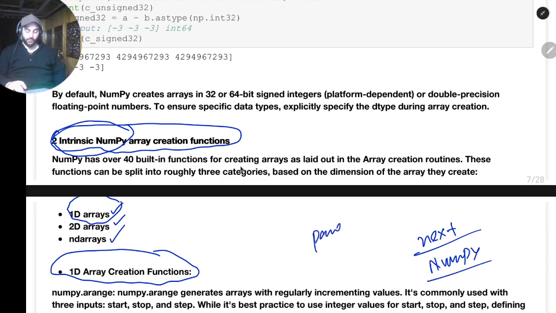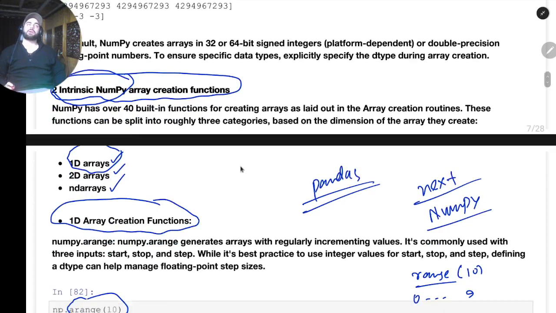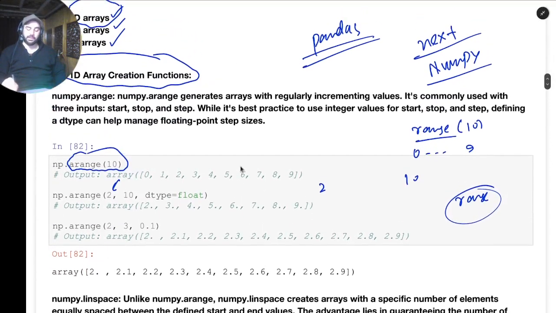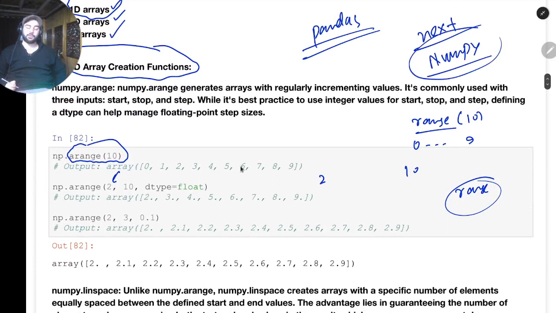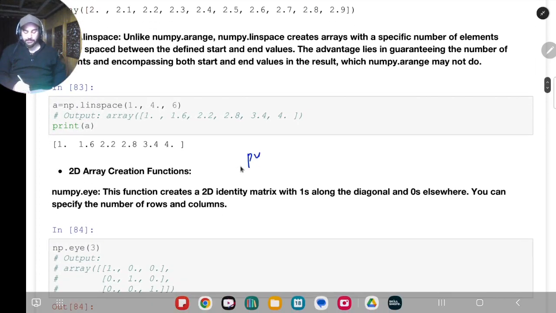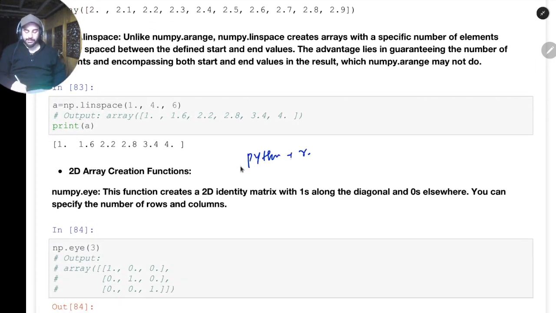Okay, so now the Python is done. Now we are going to Python libraries which are used for ML and deep learning. In there we started NumPy, and inshallah tomorrow we'll be covering the whole of NumPy. Then we'll start pandas, and then we'll start matplotlib. Then maybe we'll start Seaborn as well, a little bit of Seaborn. So again, just telling you the map. What are we going to do? Python plus related libraries.